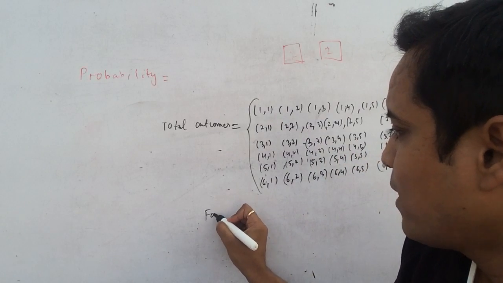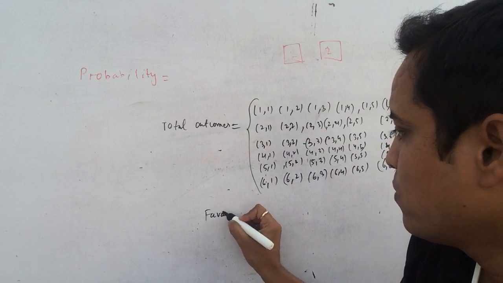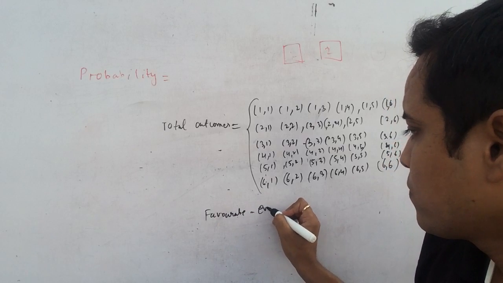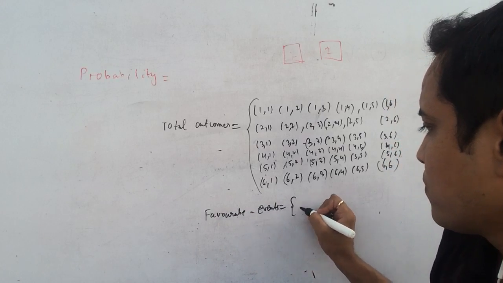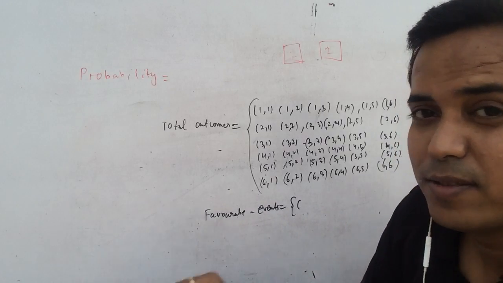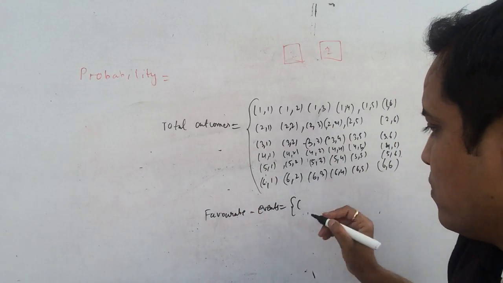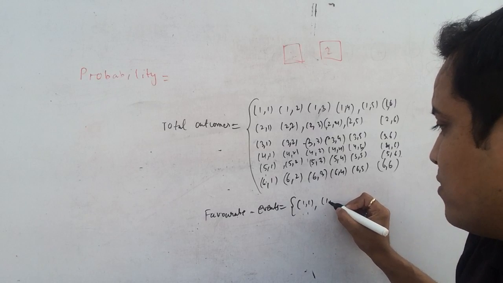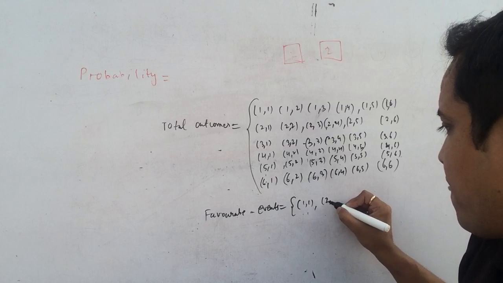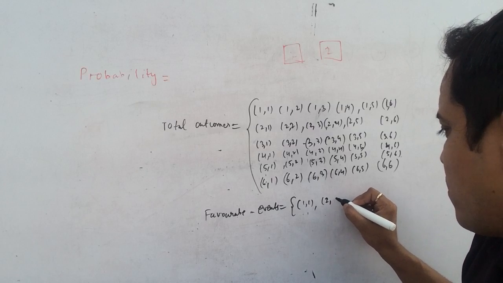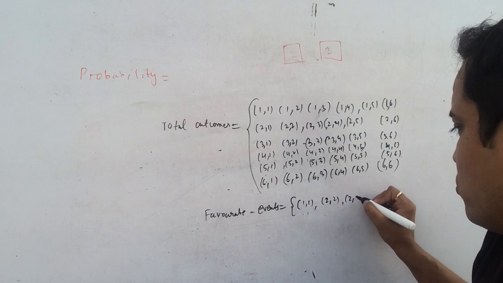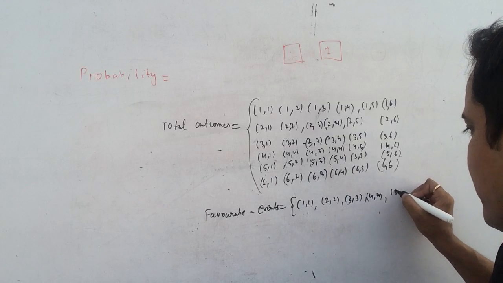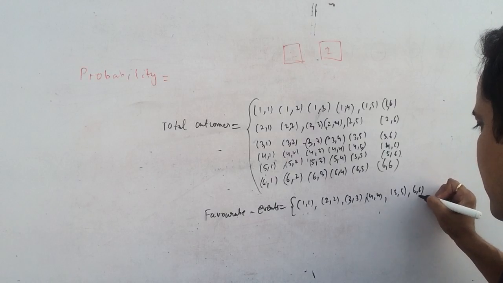So you have to write favorable events like this. You need the same number on the faces on throwing of two dice. So 1 1, 2 2, 3 3, 4 4, 5 5 and 6 6.